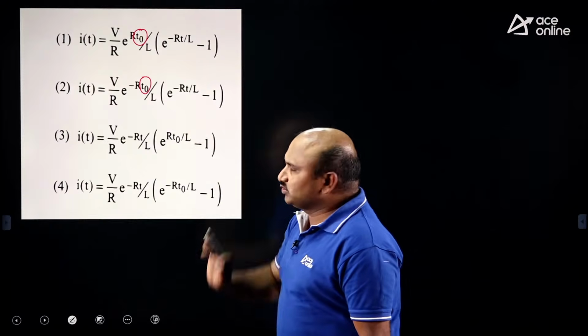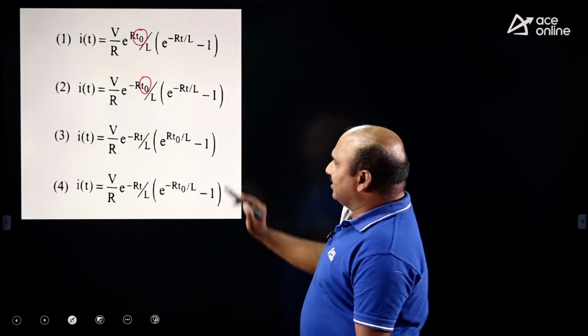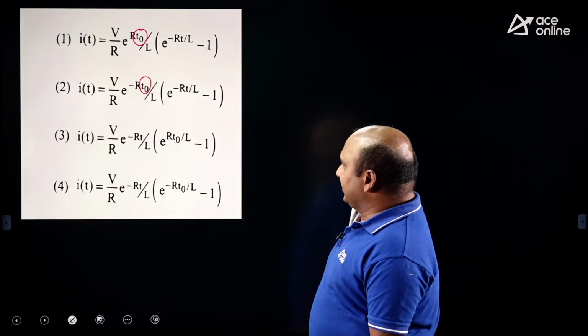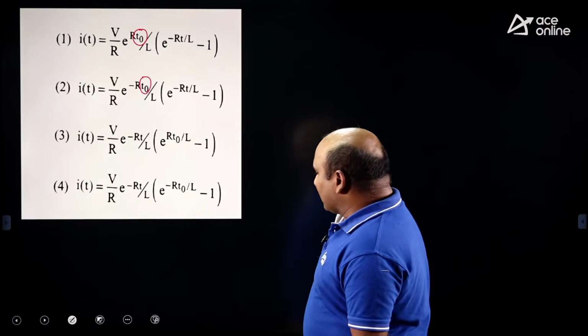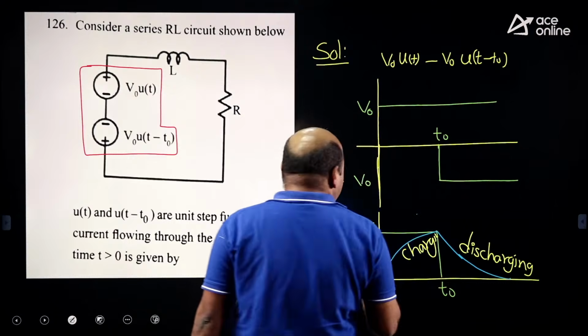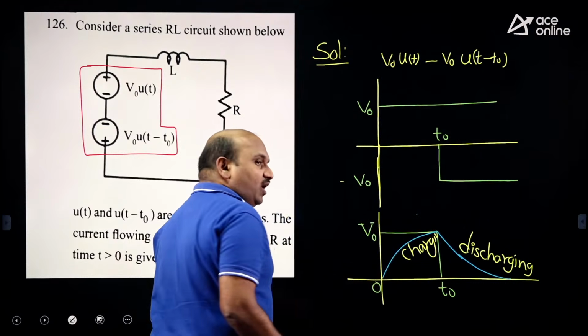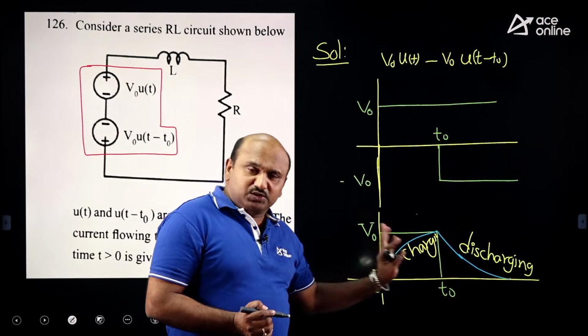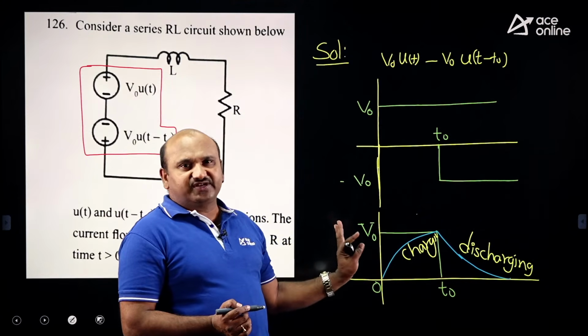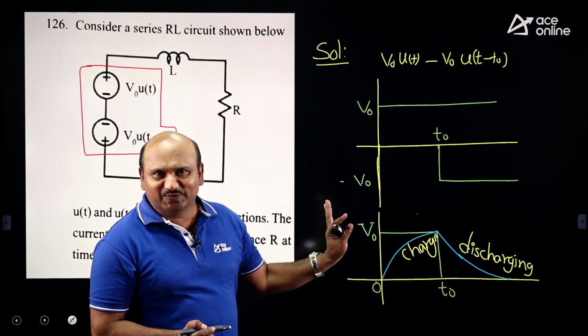That's why 1 and 2 you can eliminate. While coming to 3 and 4, definitely whether it is positive or negative. According to that, the signal while the inductor is charging from 0 to t naught, you will get the exponential of t minus t naught in the expression.